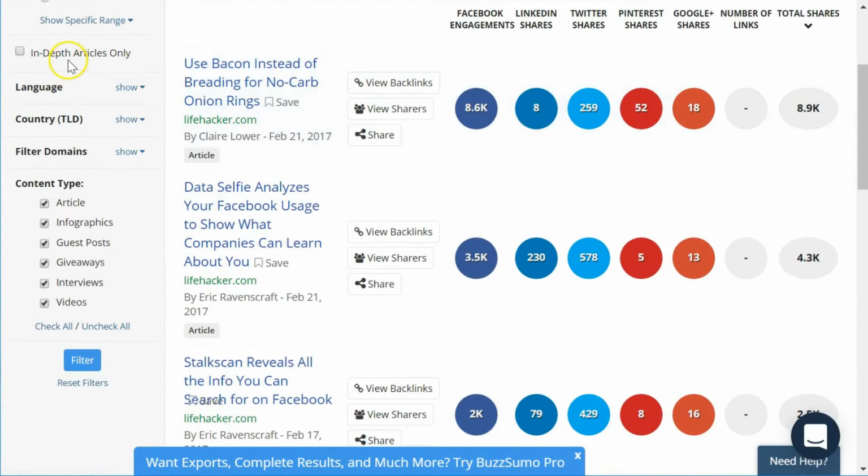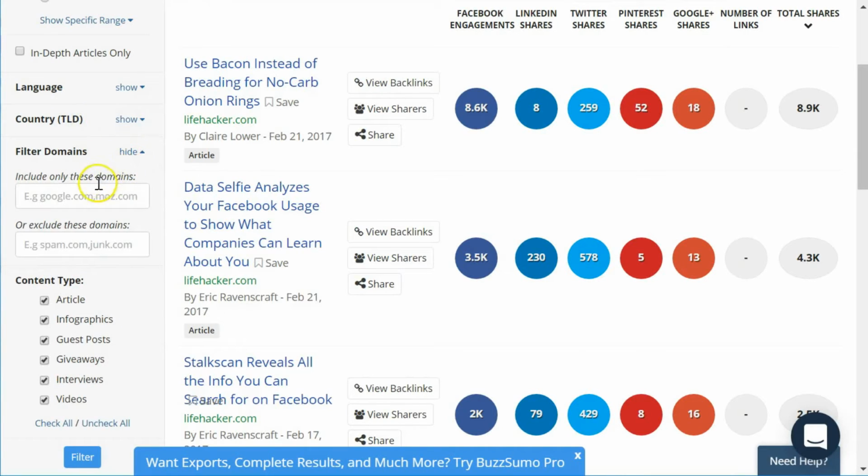We have an in-depth articles only. I'm not exactly sure if this is restricting things to journals, things that are recognized, like actual published journals. But you can choose that option there. You can filter by language. You can filter by country. You can also filter out certain domains. You can include only certain domains or exclude certain domains.